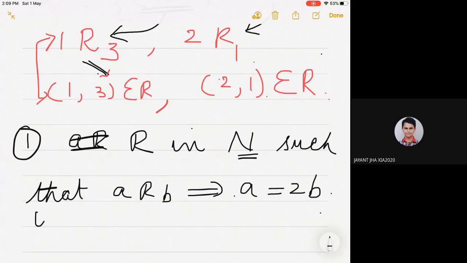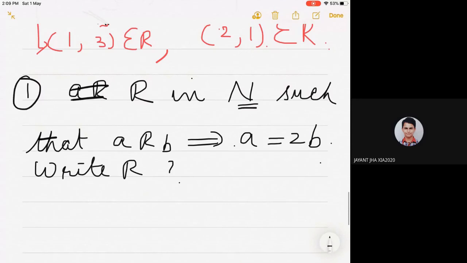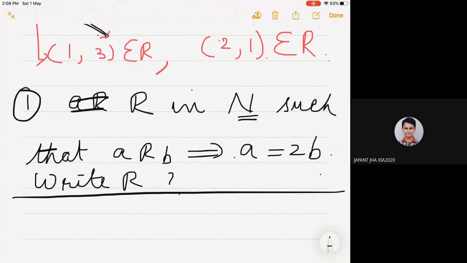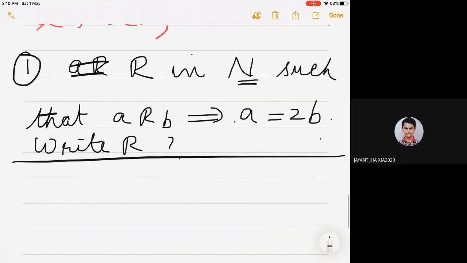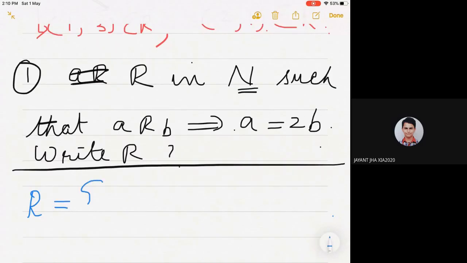Write R. Please write this question. Ma'am, it will be an infinitely long set and it will have elements like (2, 1), (4, 2), (6, 3). Very good, very good. R you can write in set form, and even an arrow diagram also you can show.